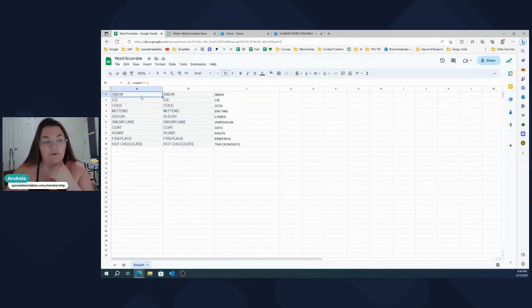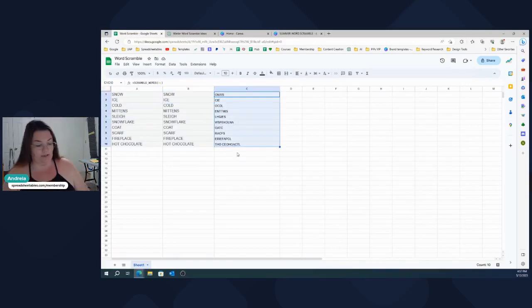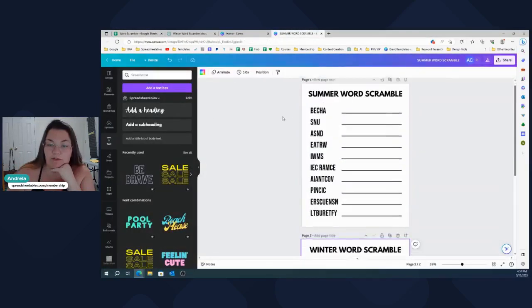So we're going to move a little bit. Let's do this, and then let's remove. You just got to make the formula recalculate, and now it's scrambled. So let's copy this. Now let's see if this will work here. So we got the summer.